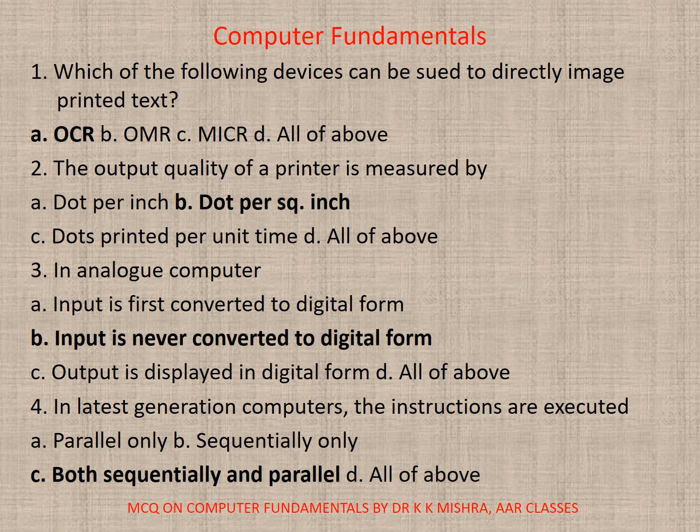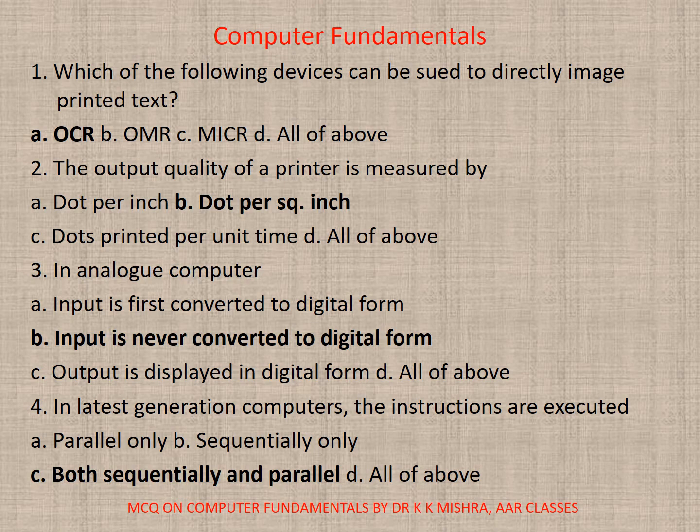Question number 1. Which of the following devices can be used to directly image printed text? A. OCR, B. OMR, C. MICR, D. All. Correct option is A. OCR. 2. The output quality of a printer is measured by A. Dot per inch, B. Dot per square inch, C. Dots printed per unit time, D. All. Correct option is B. Dot per square inch.